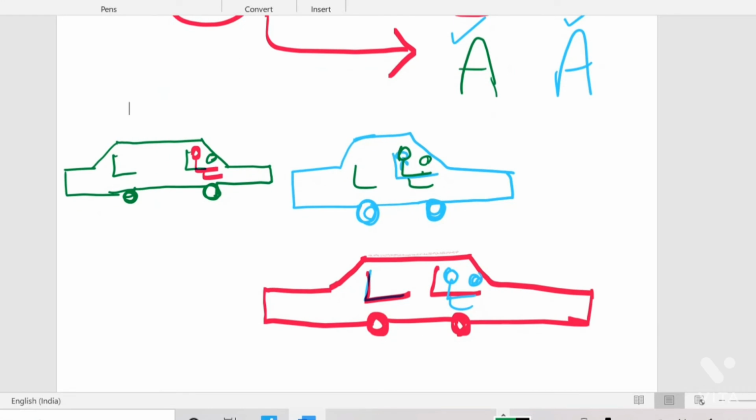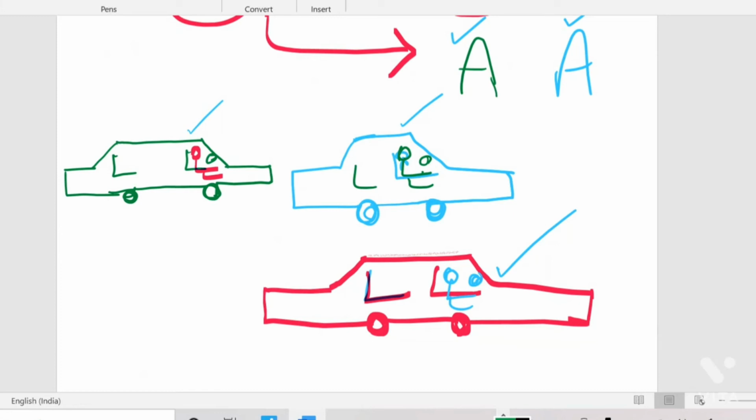Here I have drawn three cars. How do they look? They look different in color physically. Physically means outside appearance. All three look different. For example, this one looks green, this one blue, and this one red. That is the outside view or the physical appearance of these cars. Then what about the chemical composition? Here the chemical composition of these is